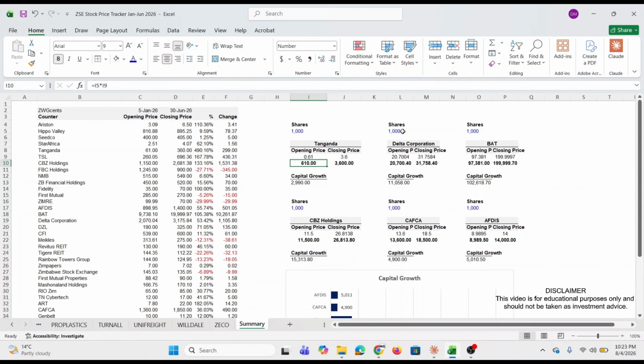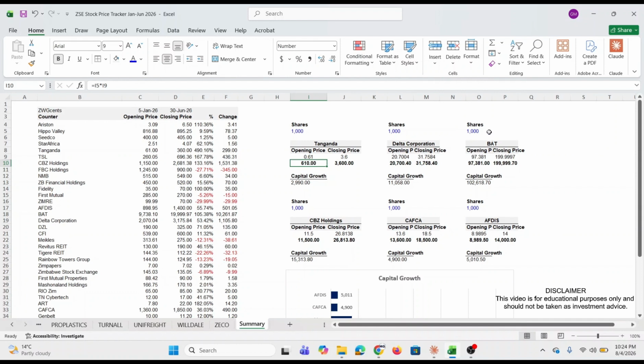So if you had bought 1,000 shares in Delta Corporation, the value of your shares as at 5 January 2026 would have been 20,740 ZiG, and that would have jumped to 31,758.40 in fact on the 30th of June 2026, giving you 11,058 ZiG in capital gains. Of course, these are pre-tax and pre-transaction fees figures.